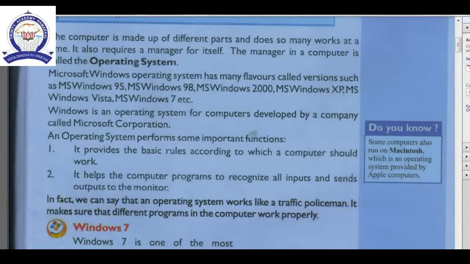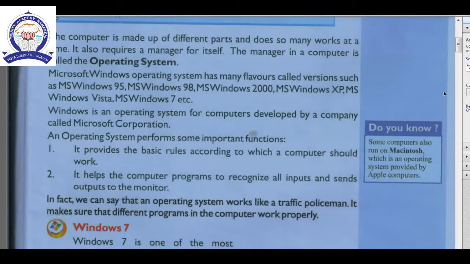In fact, we can say that an operating system works like a traffic policeman. Do this, do that, do not do like this. Like a policeman, how the traffic policeman is instructing, the same way the operating system is also instructing the computer.